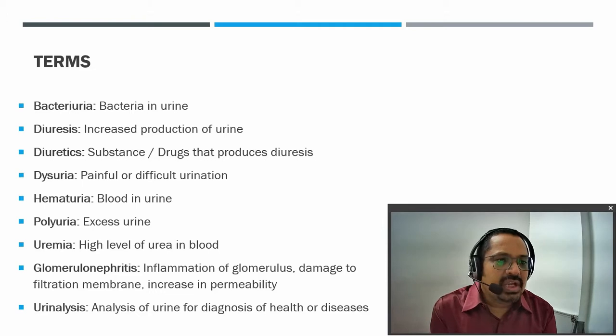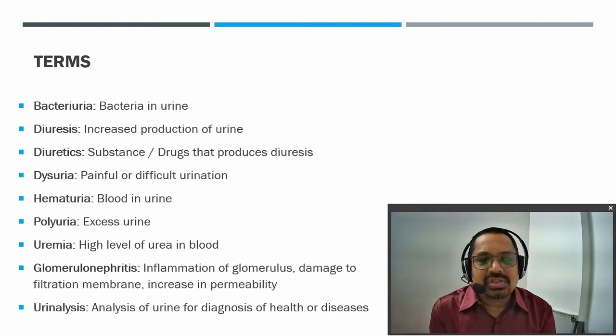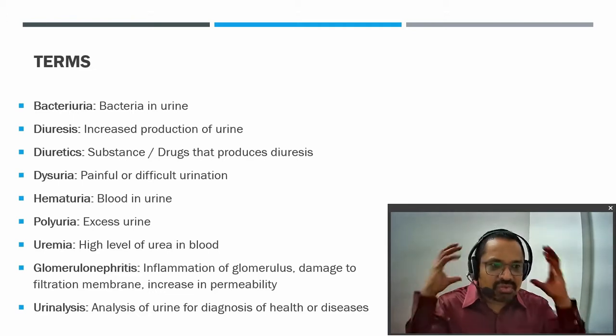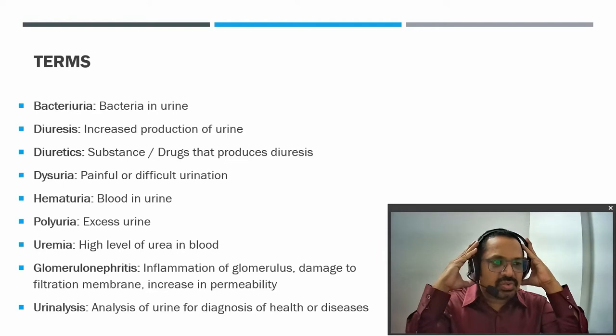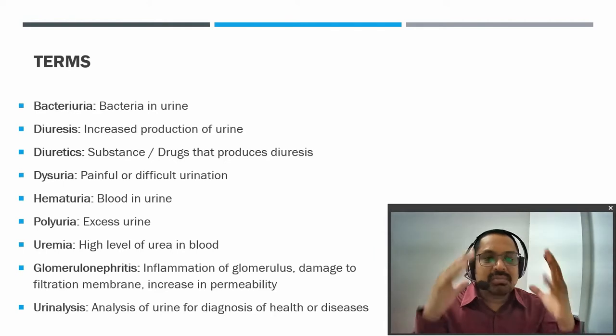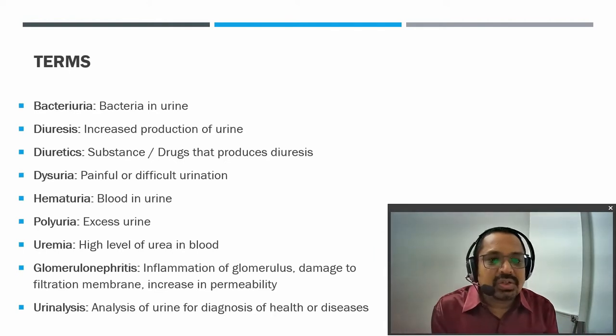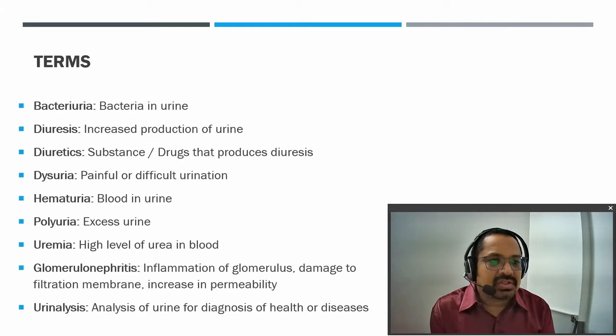Then dysuria, that is painful micturition. If there is pain in the micturition process, it is called dysuria. Hematuria is nothing but blood in the urine; the occurrence of blood in the urine is called hematuria. Then excessive urine production is called polyuria. Then a high level of urea in the blood or in the urine is called uremia.